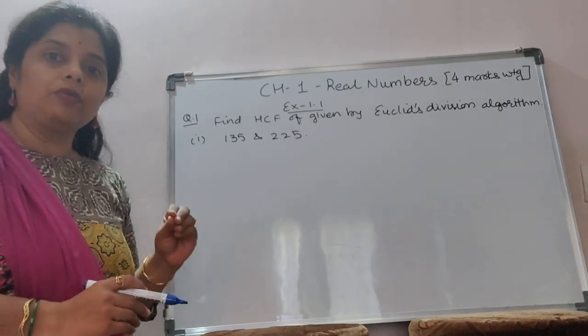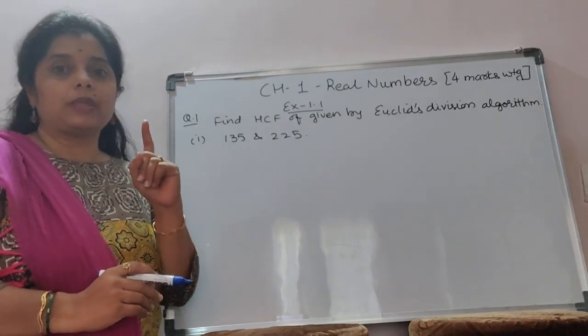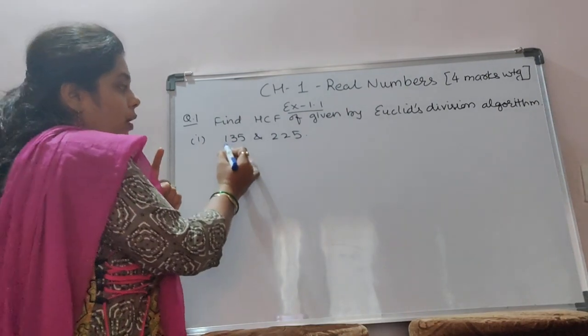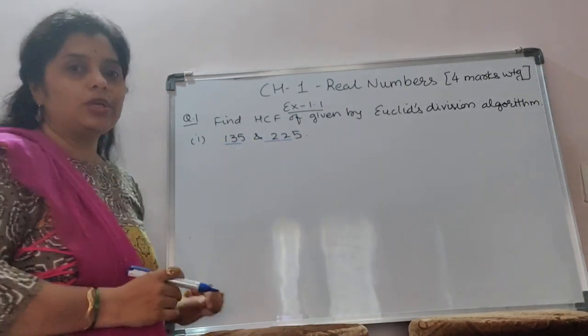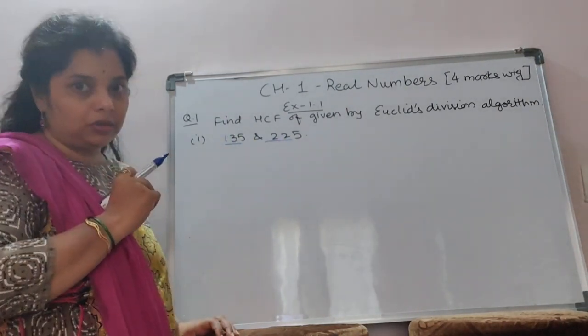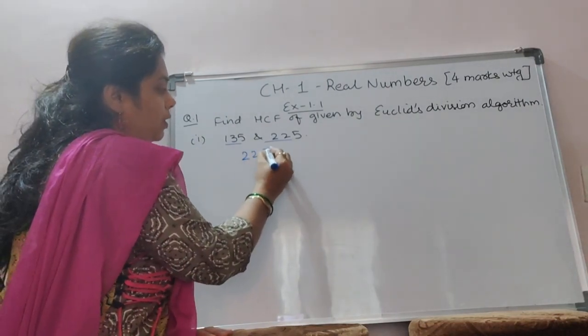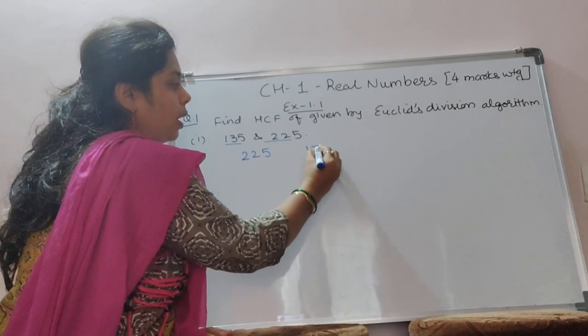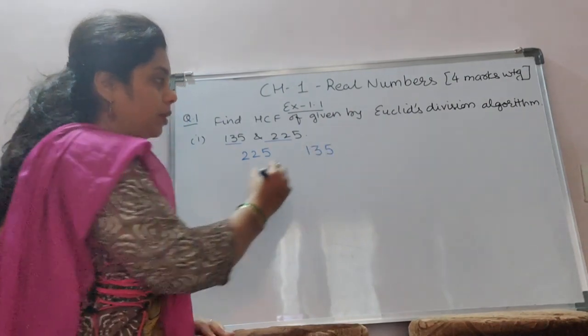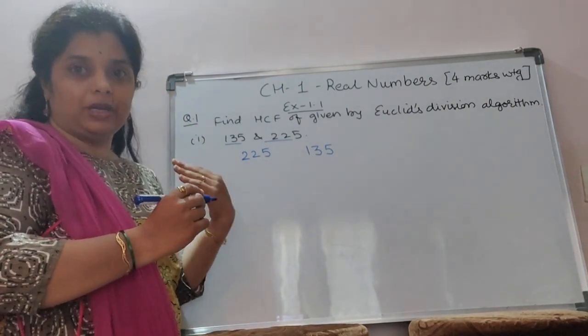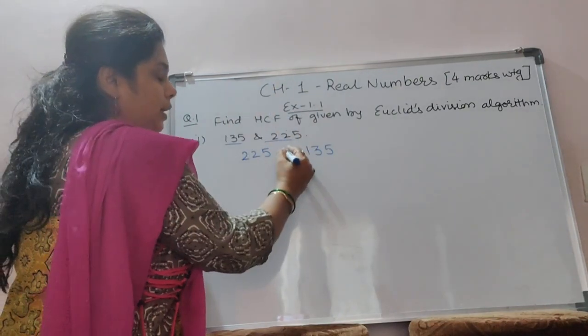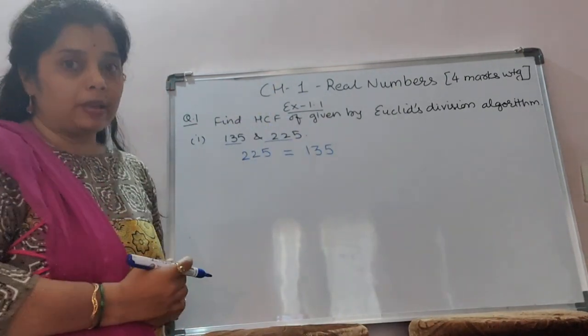So in that, what do we have to do? The first step is, out of the two numbers, select which number is bigger. So obviously out of these two numbers, 225 is bigger than 135. So the bigger number you have to write on the left hand side, and on the right hand side you have to write the smaller number.